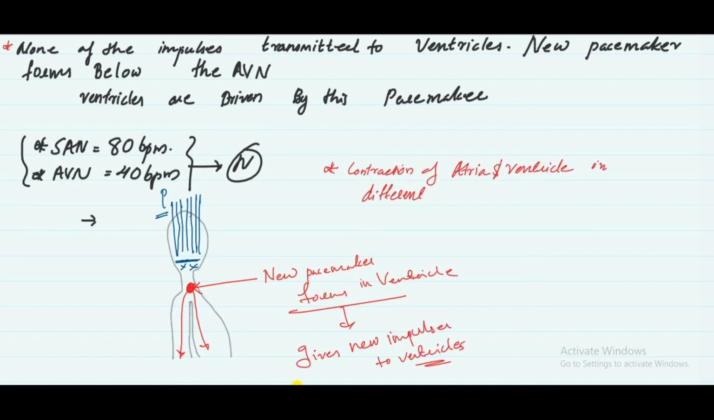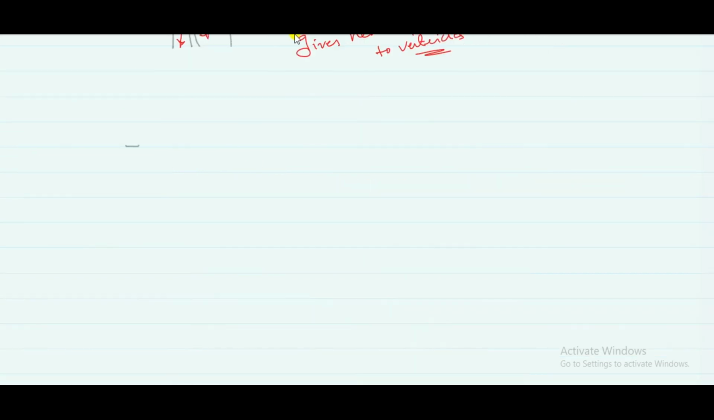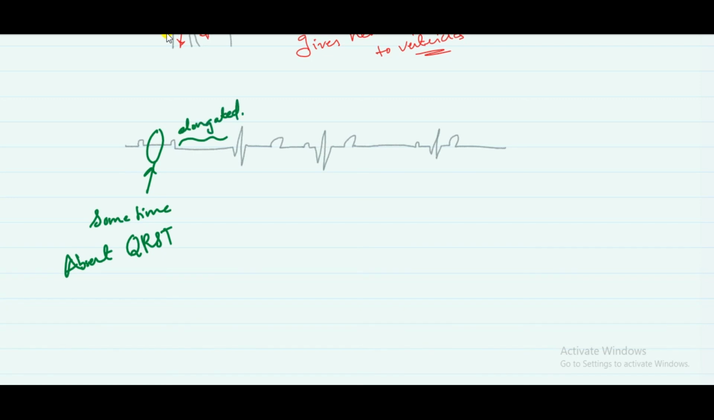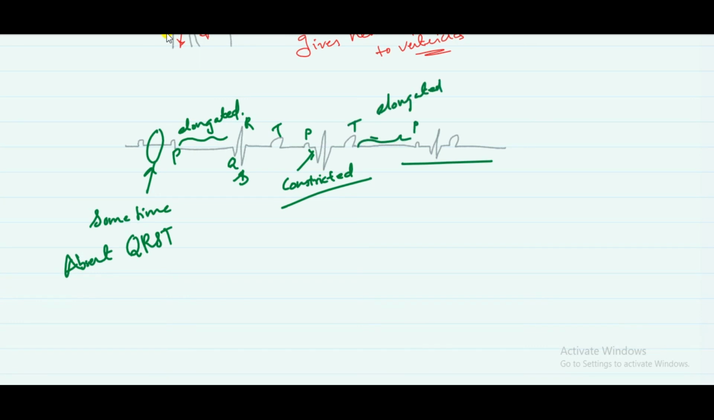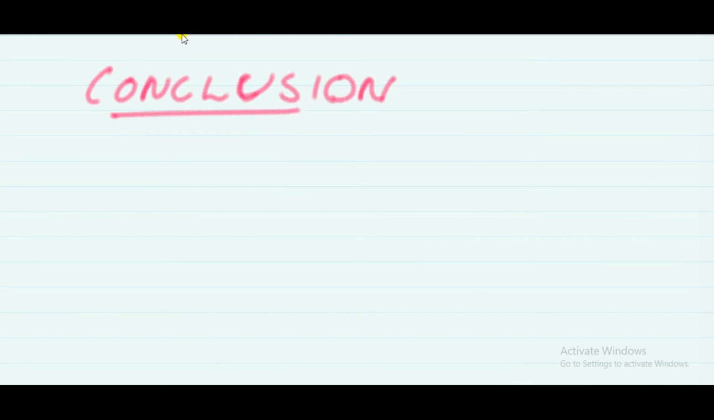So the asynchronized movement will happen, which means that the atria beat at one time and the ventricles beat at another time. So you can see here there is a loss of QRS, and the elongated PR interval, and here is a short PR interval, and here we can see an elongated TP segment, which means that the atria contract at a different time, and the ventricle contracts at a different time.